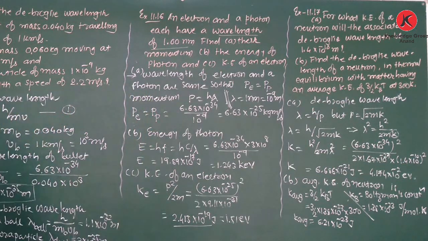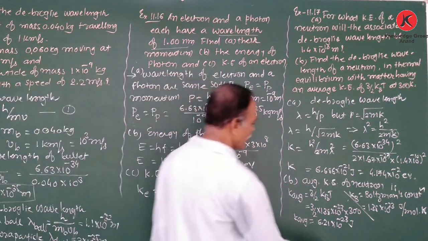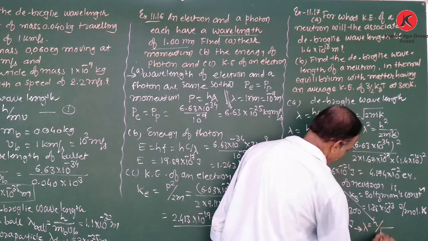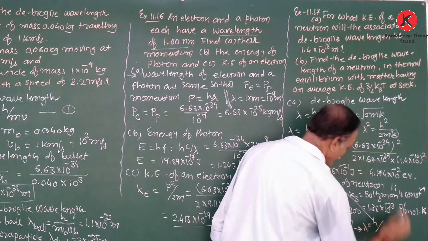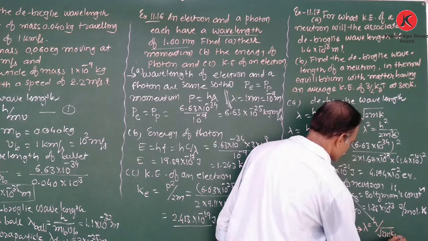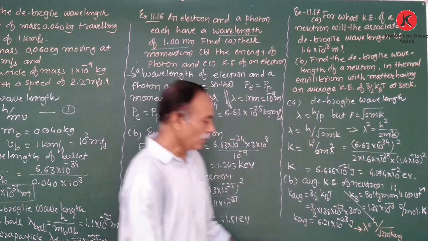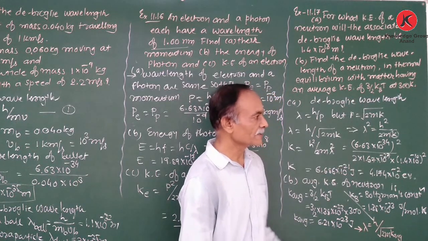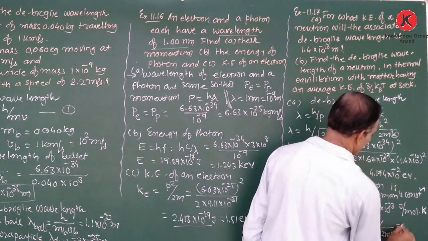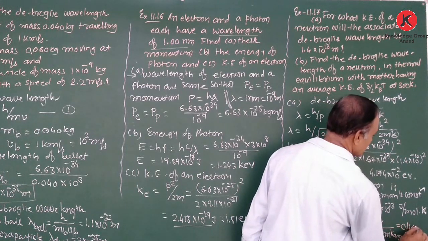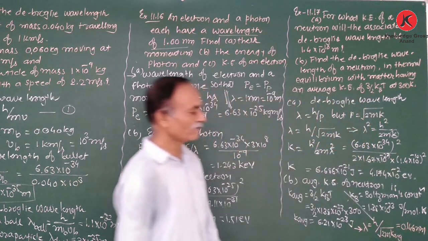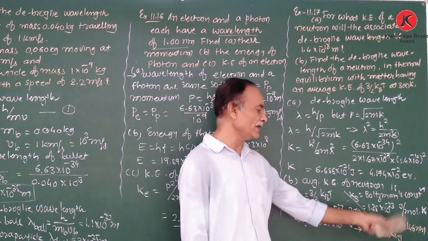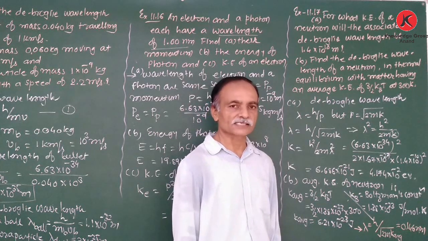Therefore, the de Broglie wavelength lambda is equal to h upon under root of 2m K average. Substitute the value, so we obtain here 0.146 nanometer. Substitute the value yourself and simplify, we get this answer, 0.146.